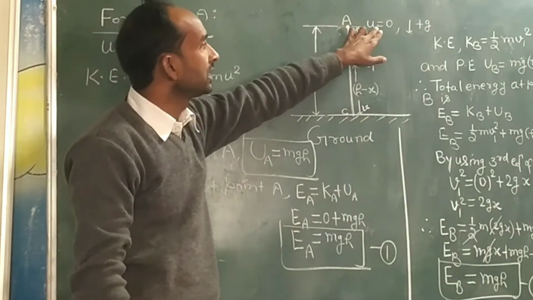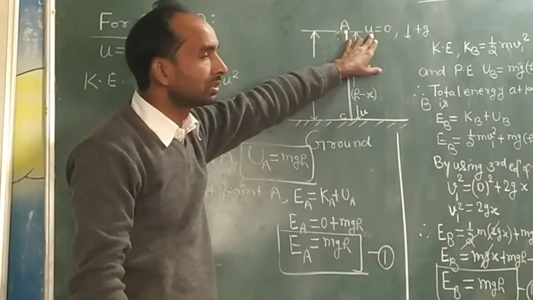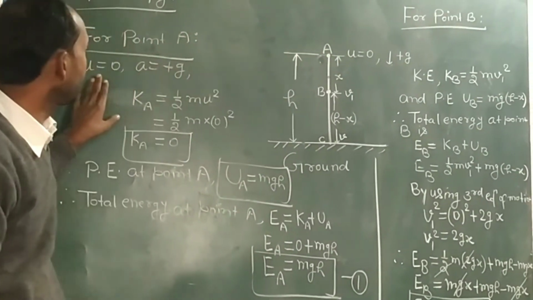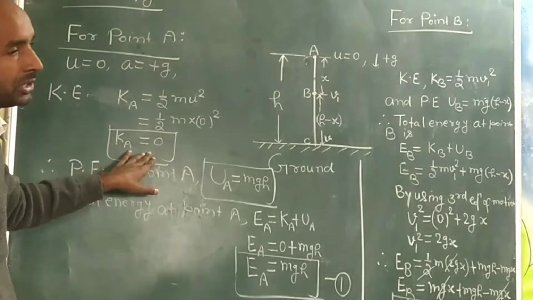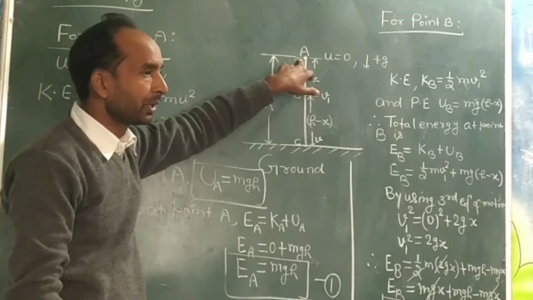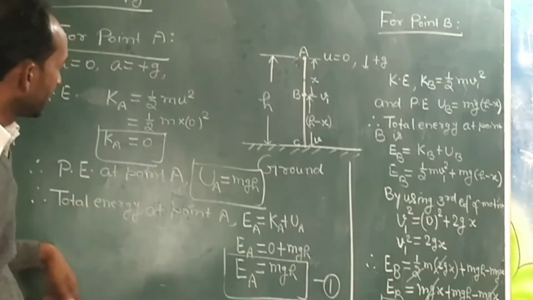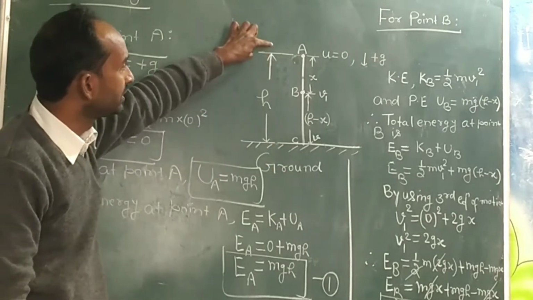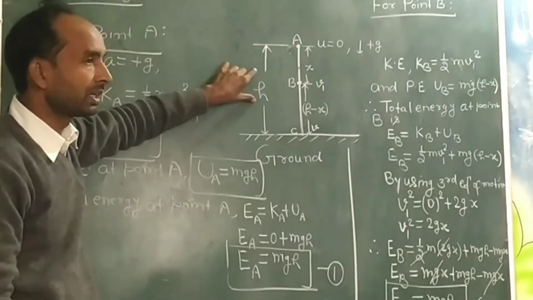Since the initial velocity at point A is 0, the kinetic energy at point A will be 0 and the potential energy will be mgh, because the height of this object from the ground level is h.